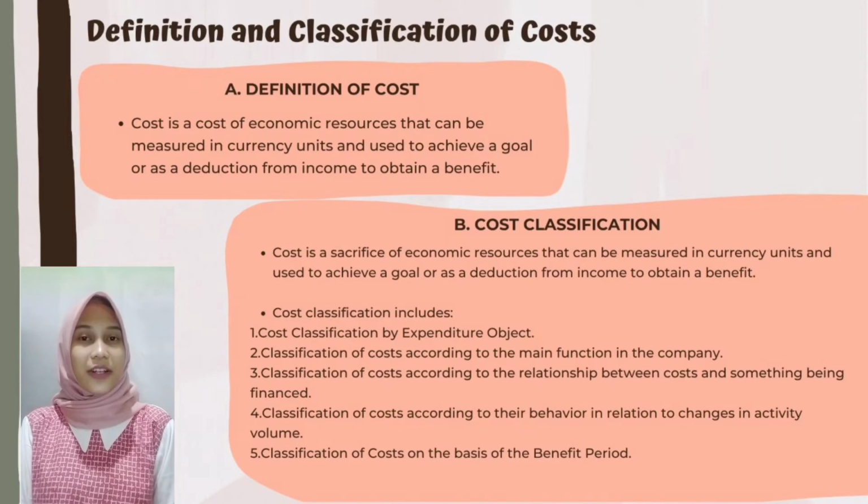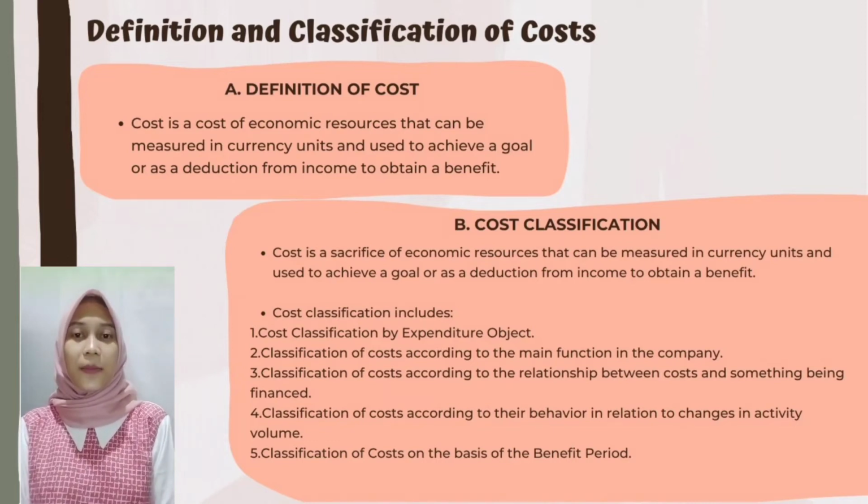There are several ways of classifying costs that are often done, including: 1. Cost classification by expenditure object. 2. Classification of cost according to the main function in the company. 3. Classification of cost according to the relationship between cost and something being financed. 4. Classification of cost according to their behavior in relation to changes in activity volume.